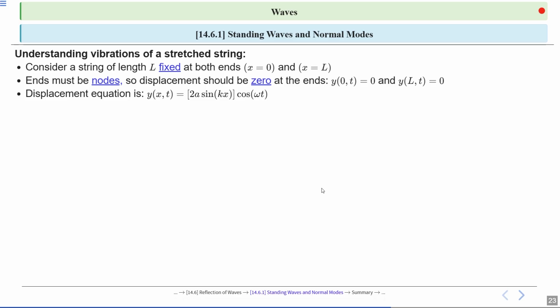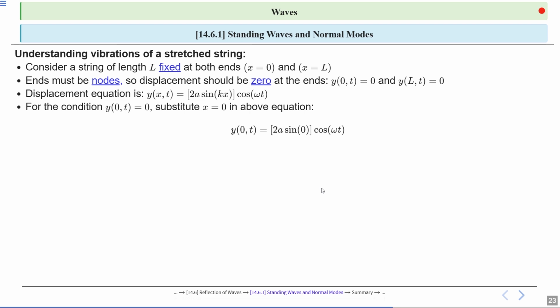The displacement equation y of x,t equal to 2a sine kx cos omega t describes a standing wave. It combines spatial sine kx and temporal cos omega t parts. So we substitute x equal to 0 into the wave equation. This gives y of 0,t equal to 2a sine 0 cos omega t. Since sine 0 equals 0, the equation simplifies to y of 0,t equal to 0. At x equal to 0, the displacement y is 0 for all time t. This means the string is fixed at x equal to 0, like a boundary condition, y of 0,t equal to 0.